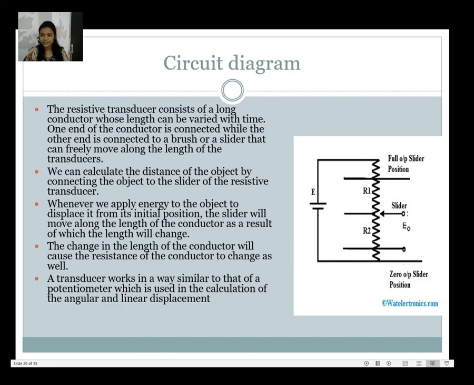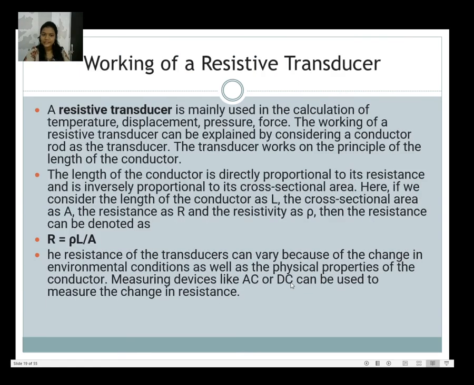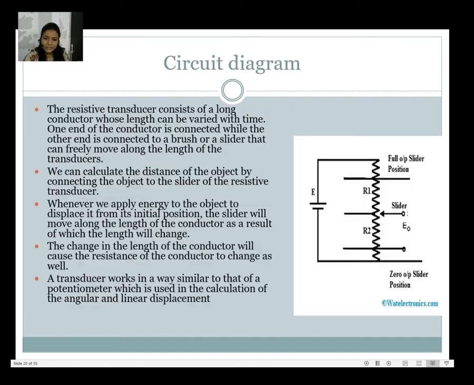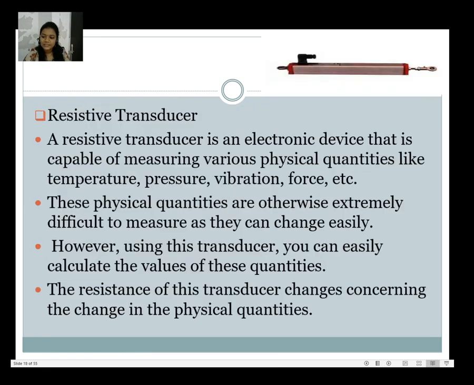Okay, to make the slider move we apply energy to it. So because of the applied energy, the slider will move along the length of the conductor, as a result of which the length will change. So the change in length of the conductor will cause the resistance to change because of the previous formula, that is R = ρL/A. So as the length is changed, your R automatically changes. A transducer works in a way similar to that of a potentiometer. So it is nothing but the working of a resistive transducer.